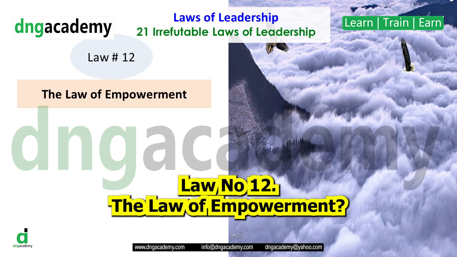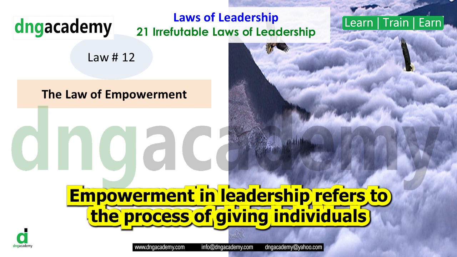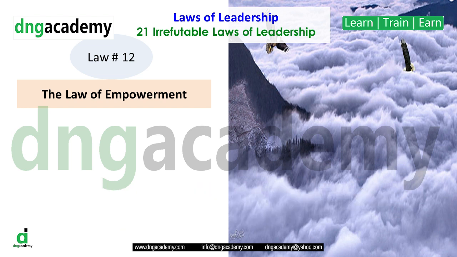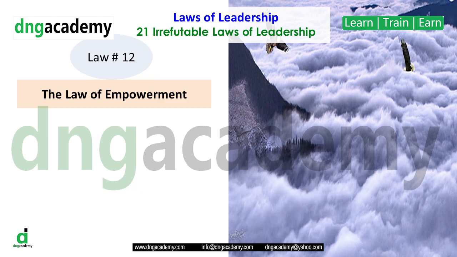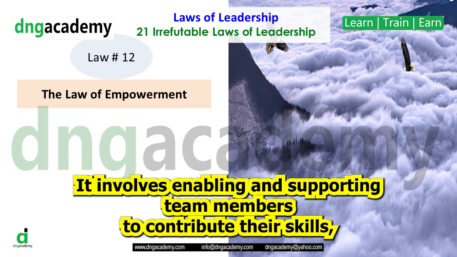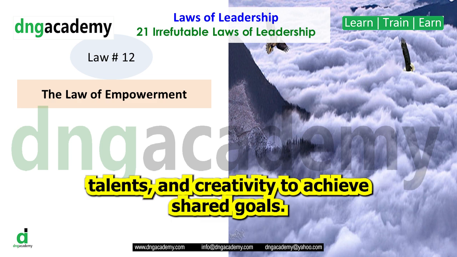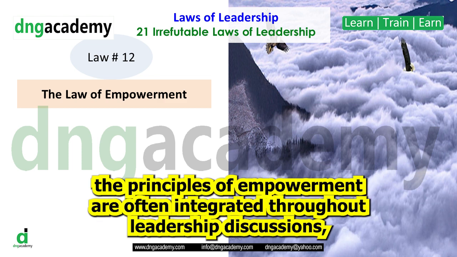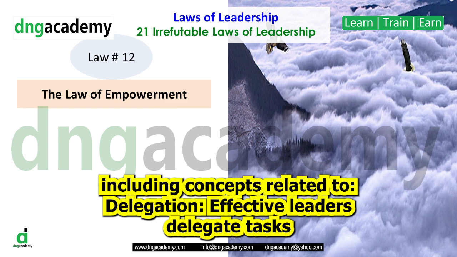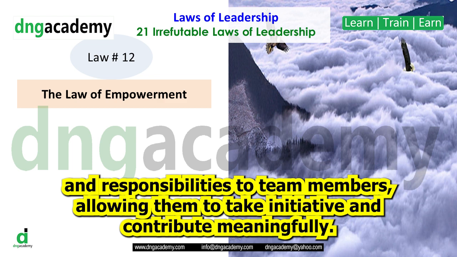Law No. 12. The Law of Empowerment. Empowerment in leadership refers to the process of giving individuals the authority, responsibility, and resources to make decisions and take ownership of their work. It involves enabling and supporting team members to contribute their skills, talents, and creativity to achieve shared goals. While the law of empowerment may not be explicitly mentioned as one of the 21 laws in Maxwell's book, the principles of empowerment are often integrated throughout leadership discussions, including concepts related to delegation. Effective leaders delegate tasks and responsibilities to team members, allowing them to take initiative and contribute meaningfully.